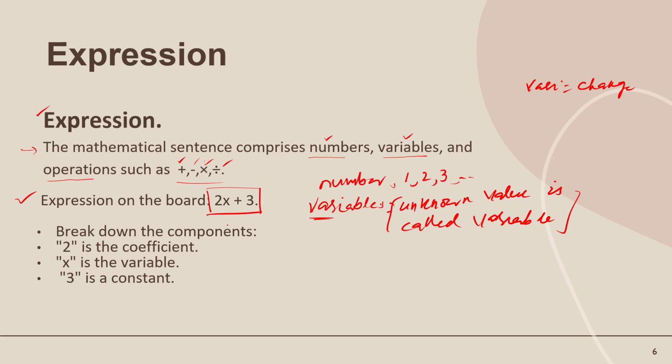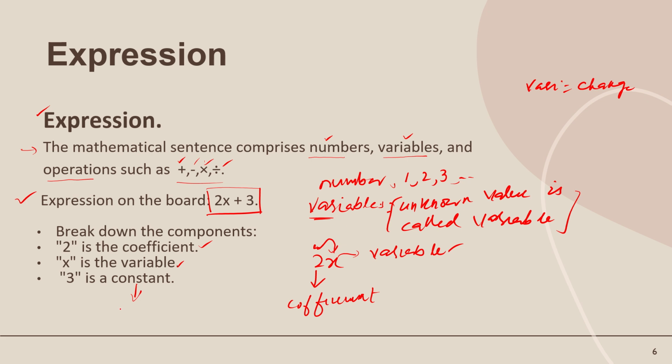Okay, now break it down into components. What is 2? 2 is the coefficient. Coefficient means that in 2x, 2 is the coefficient. Any number which is multiplied with a variable is called a coefficient, and x, y, z are called the variables. X is called the variable, and 3 is the constant.